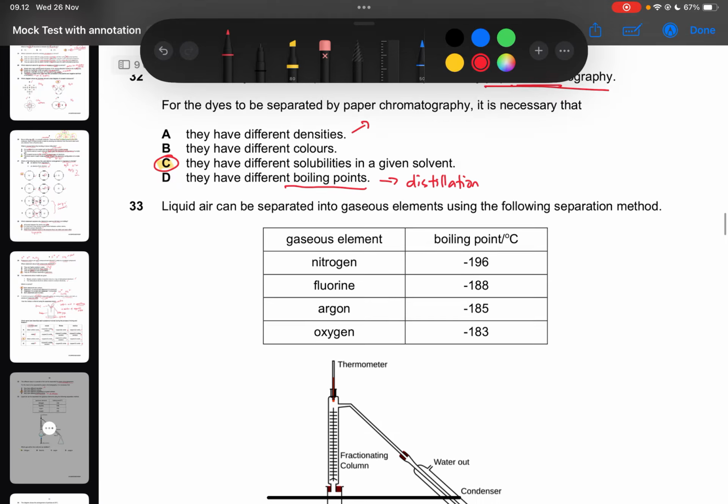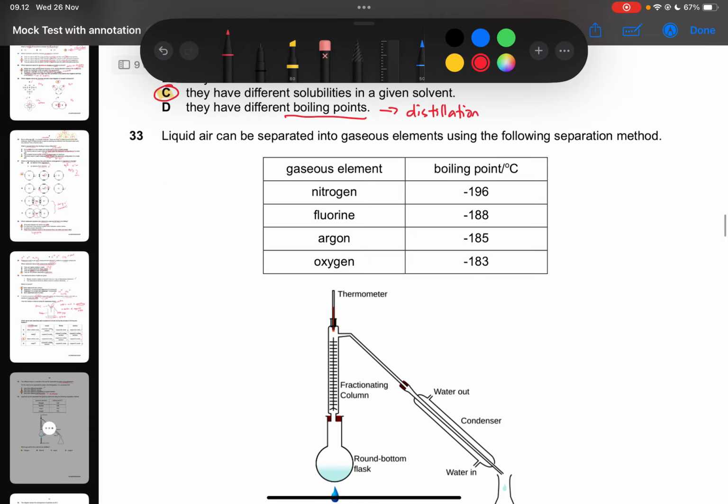Okay. Question 33. Liquid air can be separated into gaseous elements using the following separation method. Okay, so we have different gas elements: nitrogen, fluorine, argon, and oxygen gas, with their different boiling points.